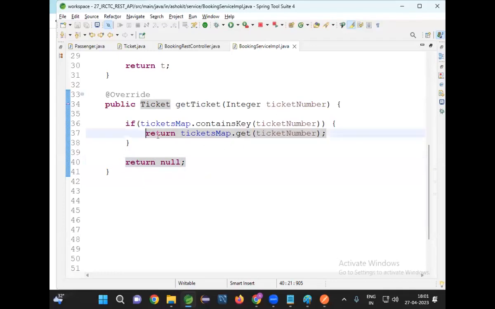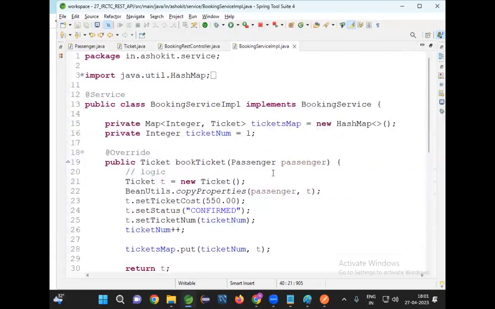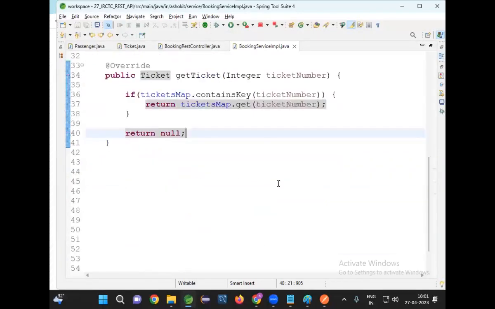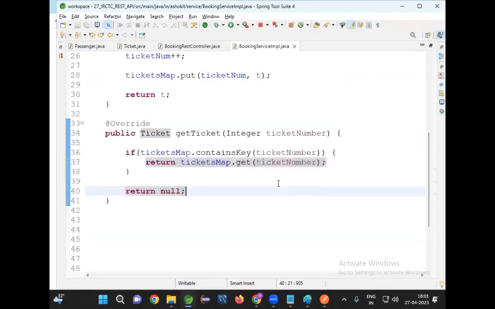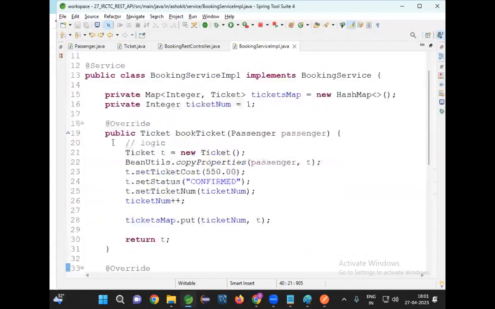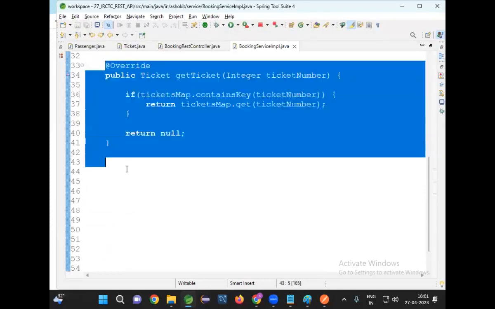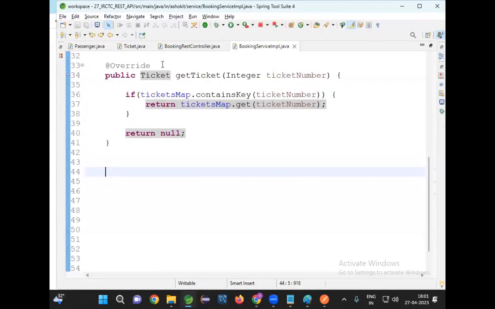I'm returning the ticket object. No issue. No problem. After ticket booking is completed, I'm storing in the map. After that, I'm sending a request to this method. It should get the data from the map.